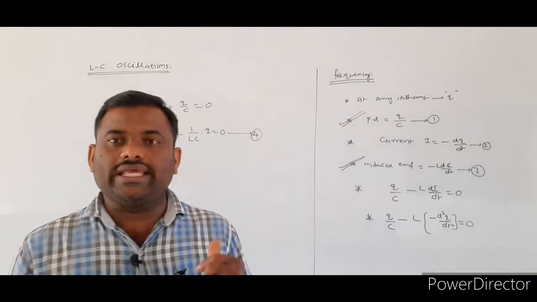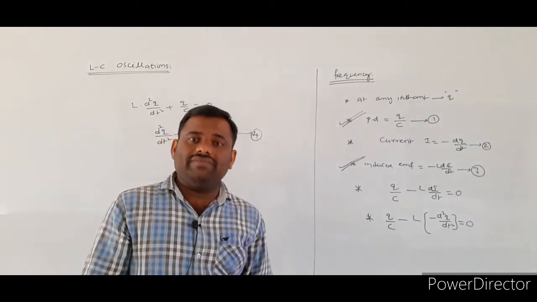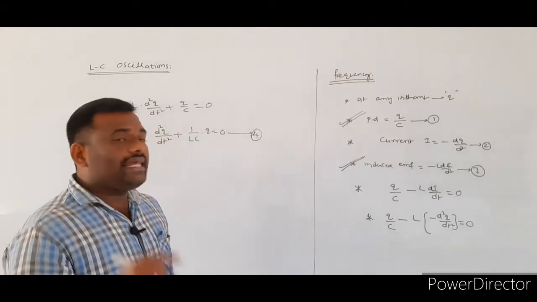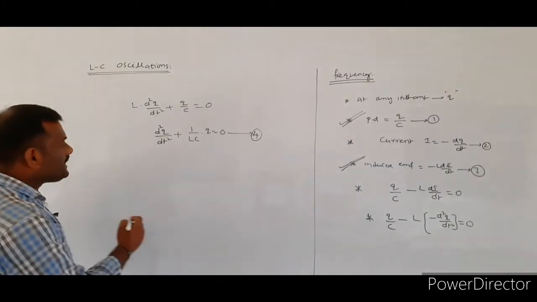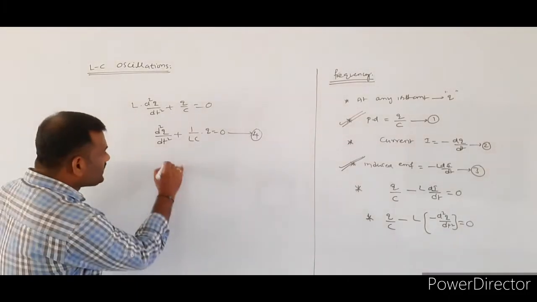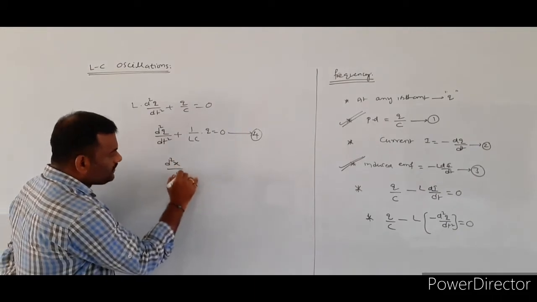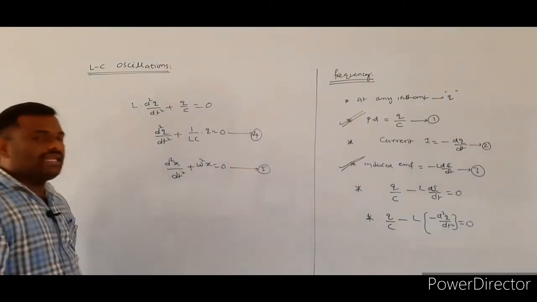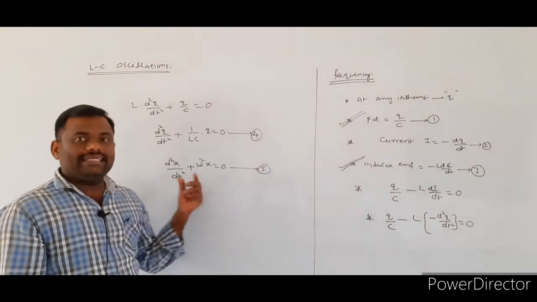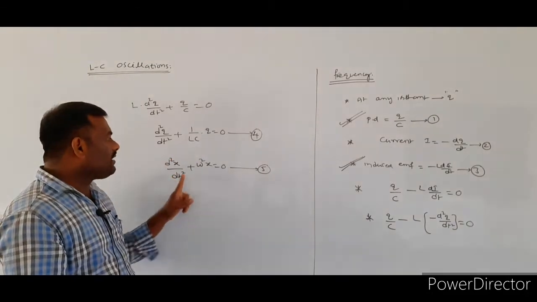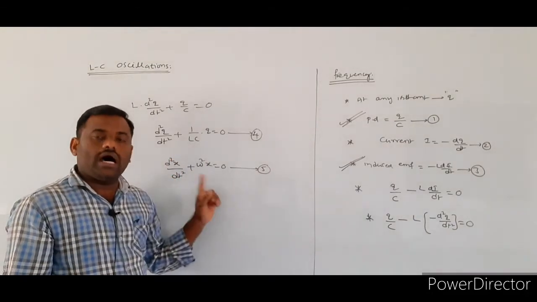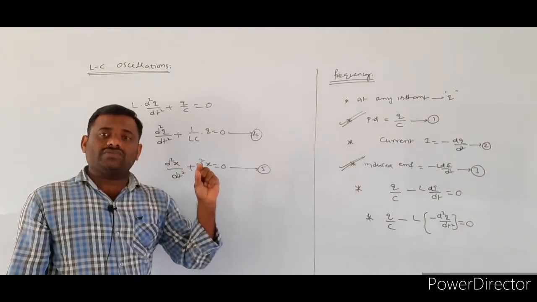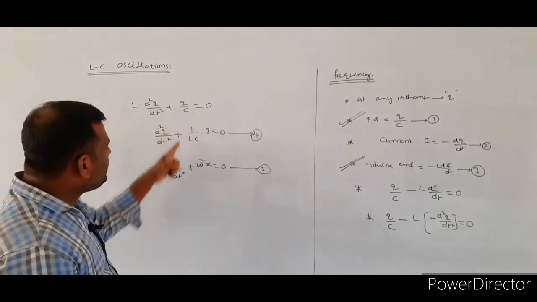Already I told at the starting of this topic, there are some similarities between the mechanical oscillations as well as the LC oscillations in the AC circuit. In the case of the mechanical oscillations, the general equation for an oscillating particle in SHM is d square x by dt square plus omega square x is equal to 0, or a plus omega square x is equal to 0, or a is equal to minus omega square x. If you compare these two equations,